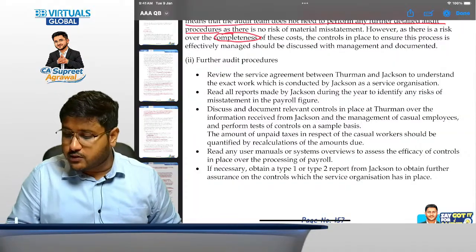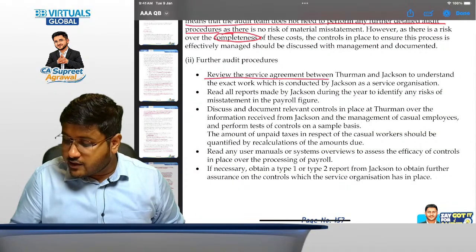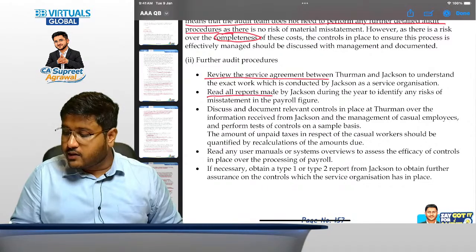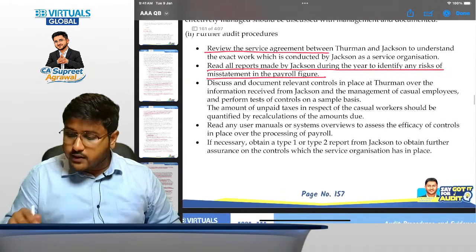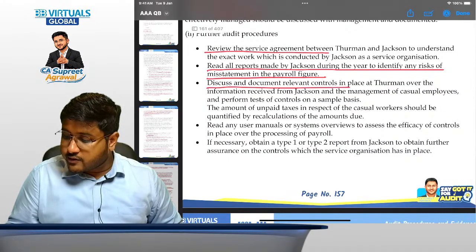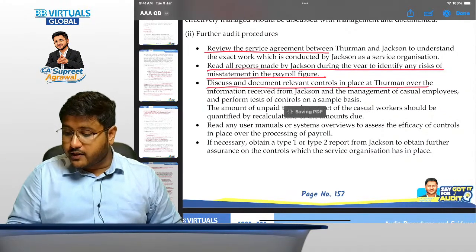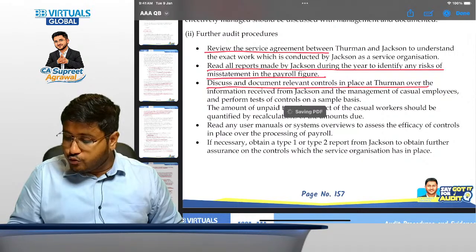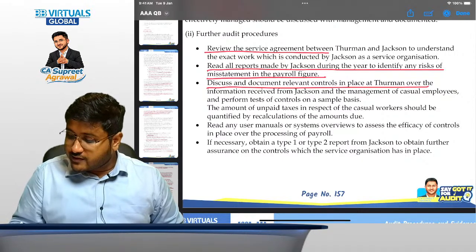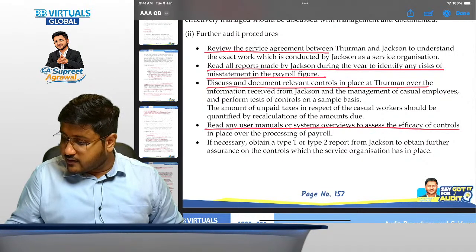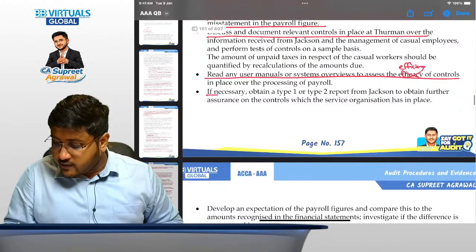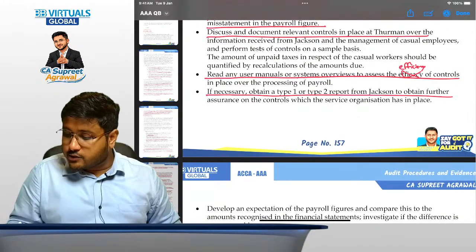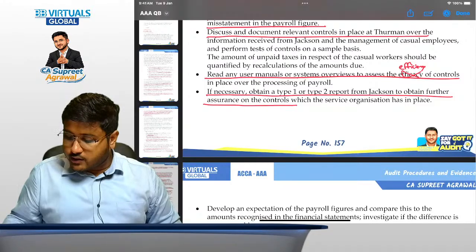Now, further audit procedure. Review the service agreement between these two. We have discussed it. Read all the reports made by Jackson during the year to identify any risk of material misstatement. Then discuss and document relevant controls in place at Thurman. For this we can obtain the type 2 report. Read any user manuals or system overviews to assess the efficiency of controls in place over the processing of payroll. If necessary, obtain a type 1 or type 2 report from Jackson to obtain further assurance on the controls.